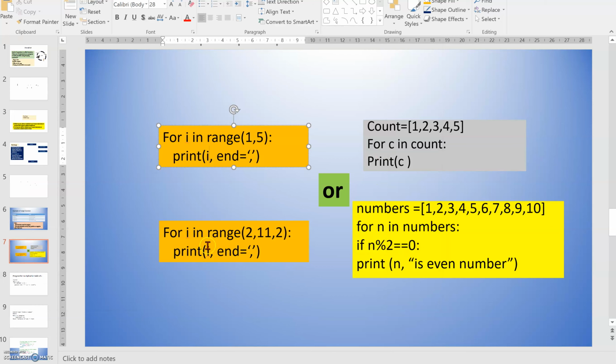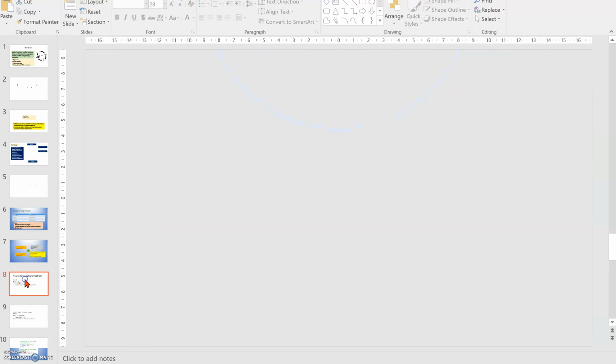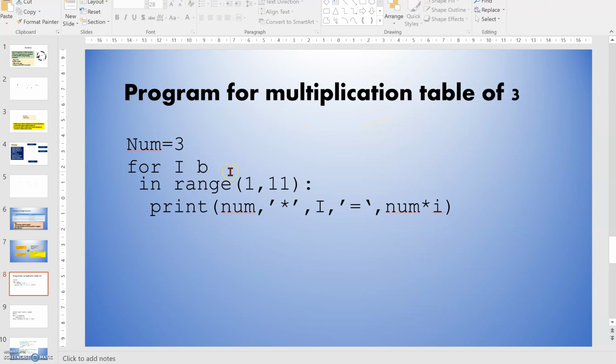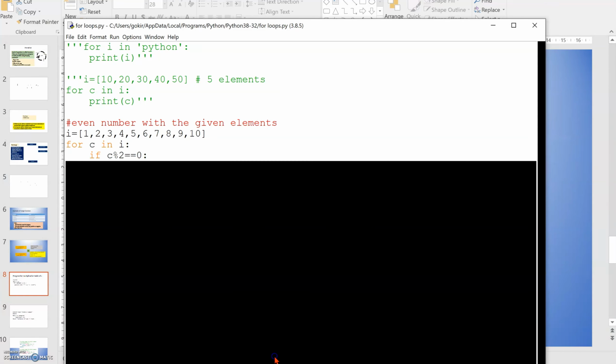The next one: for I in range 2 comma 11 comma 2. Suppose they are asking for the even number program, you can write by using this one or you can write the other program. Both programs will give the same output. Now this is the multiplication table program, the third multiplication table. So let's see in the window.